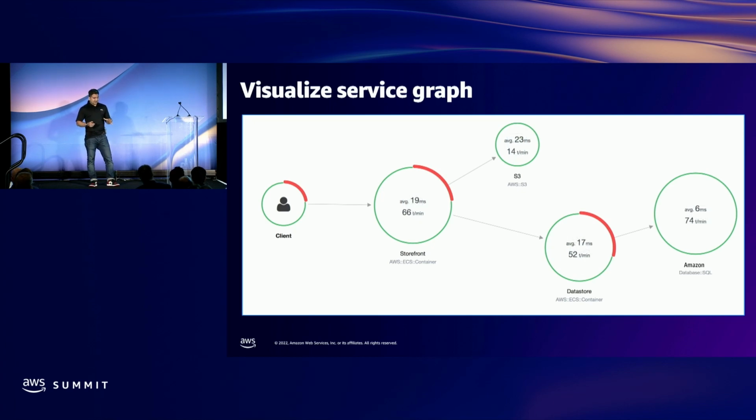After that, it collects all the data, and it shows you how much time the request is spending in each of the services. For example, you could see front end, the average latency is 19 milliseconds, S3 23 milliseconds, data store 17, Amazon SQL 6 milliseconds. It also shows you the volume of the transactions, such as 66 transactions per minute for the front end, and so on and so forth.